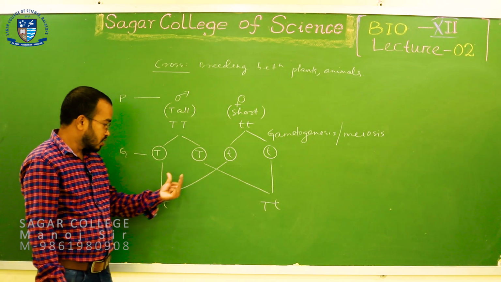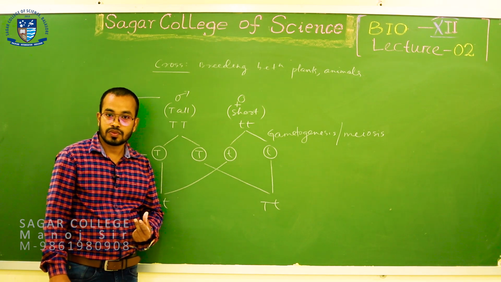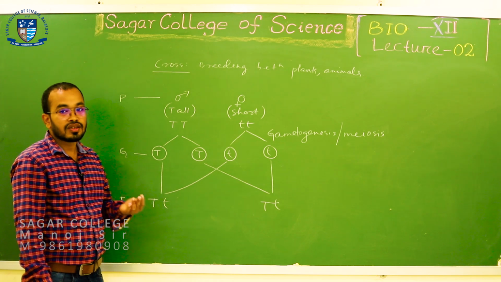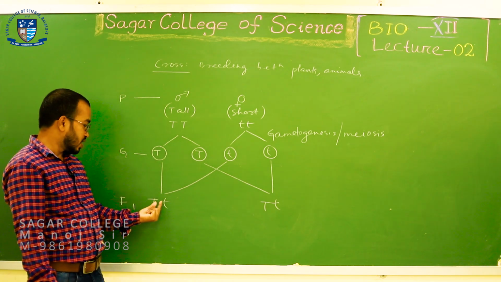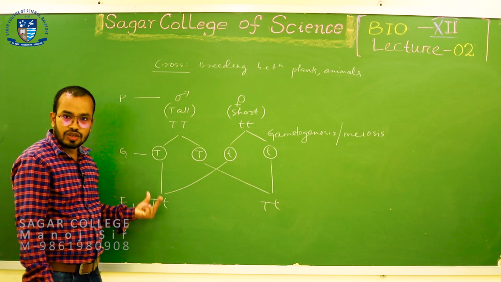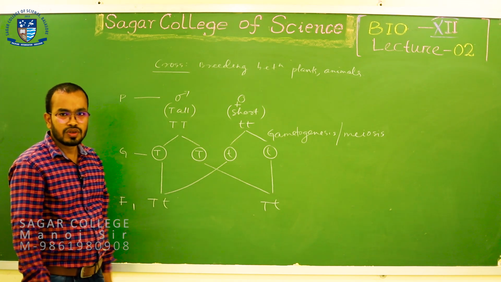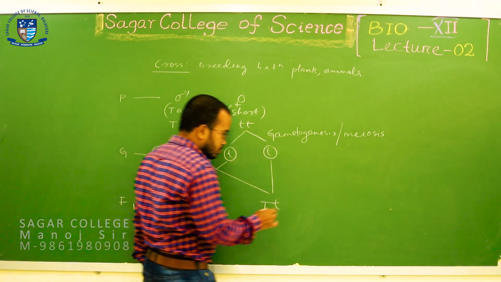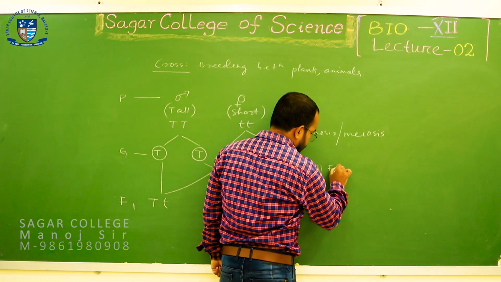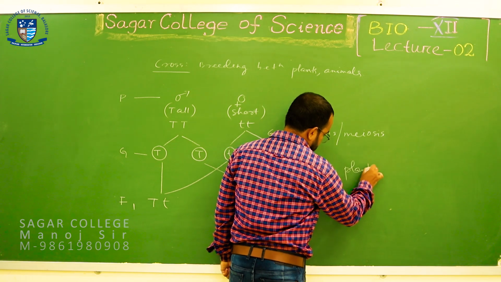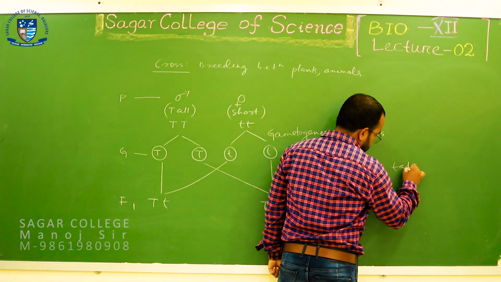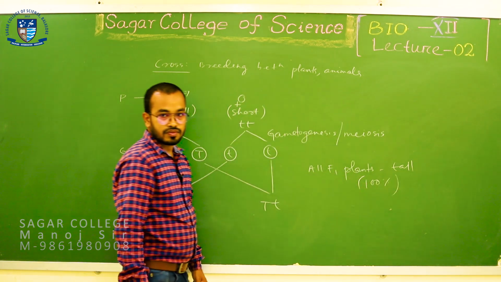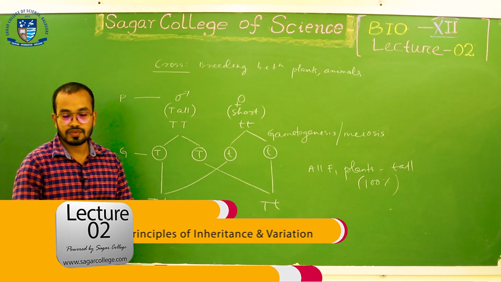And the characters, they will become tall. You all know the dominant factor will mask the activity of the recessive factor, and the dominant character is expressed here. The dominant factor is tall. So all the F1 plants will become tall, 100% of the F1 plants become tall. So this is what a cross is.